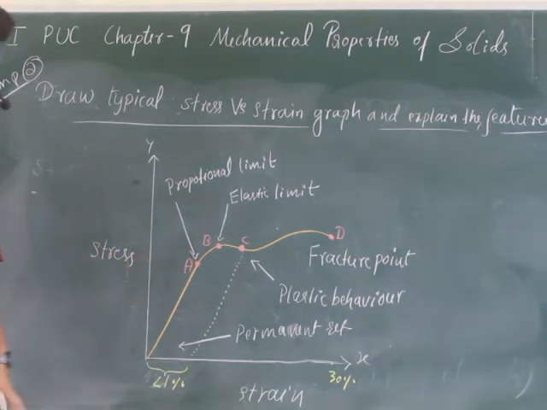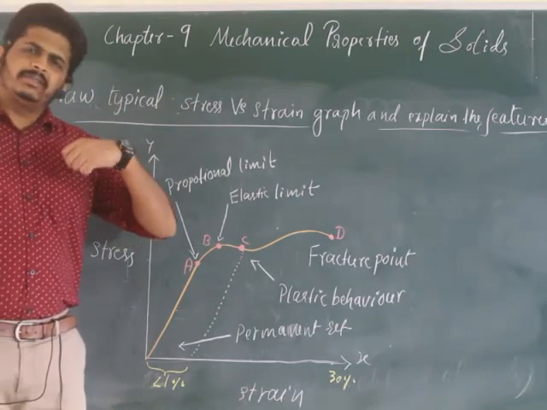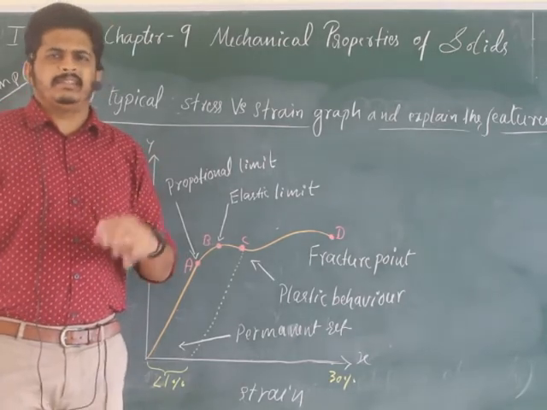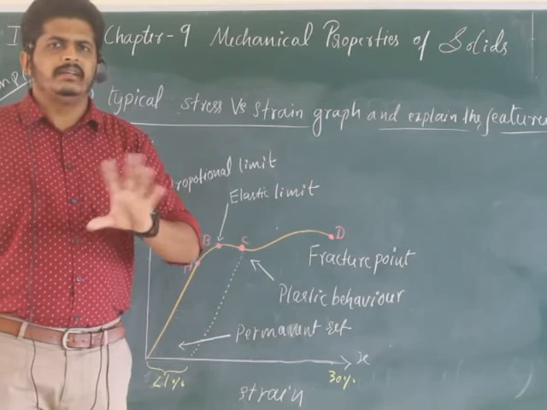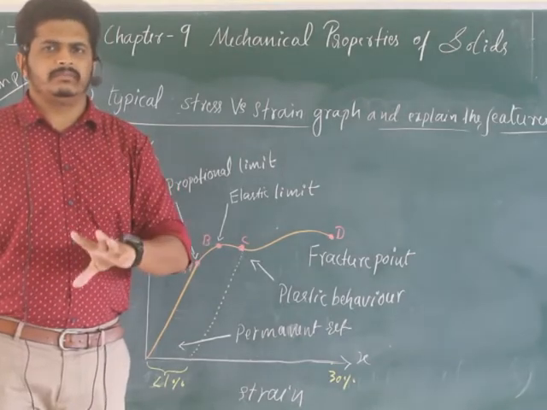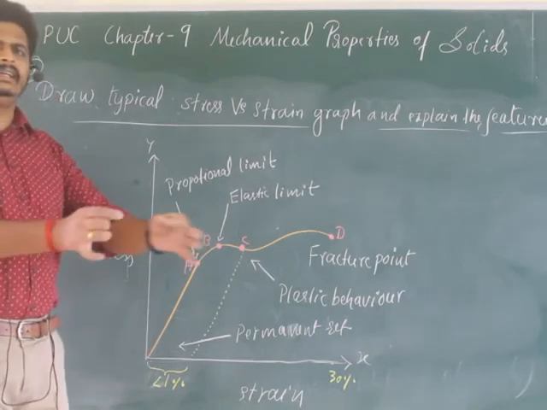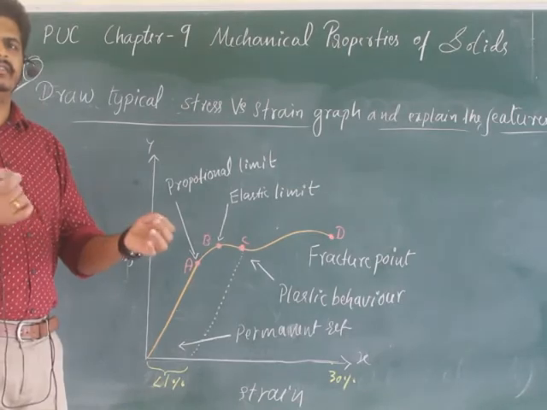Till point A, what happens? Okay, leave it. Let us not follow exactly the physics. Let me go for the basic. Let us say a rubber. Of course, rubber is not 100% elastic. It's an elastomer. If you take rubber and apply a slight force, it stretches, comes back.